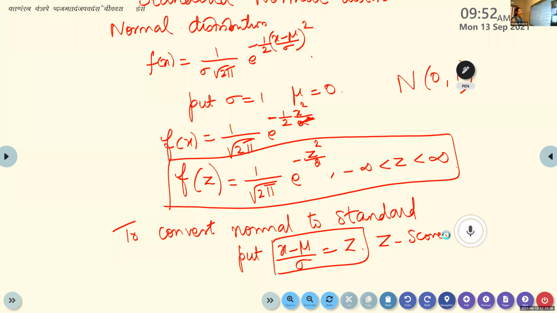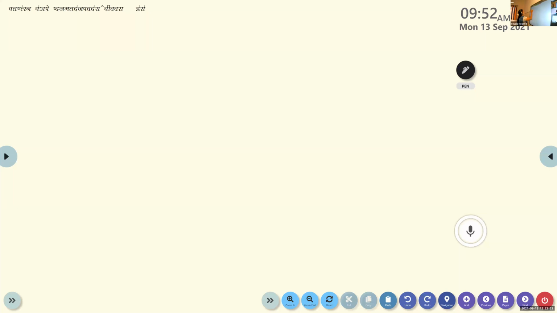Next heading: area under standard normal curve. All of you can write afterwards. It is in your textbook. Take your page number 386. You can mark it in your textbook itself.